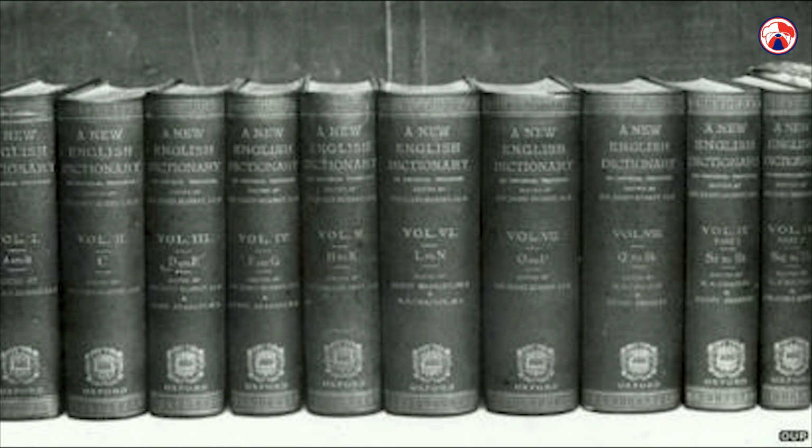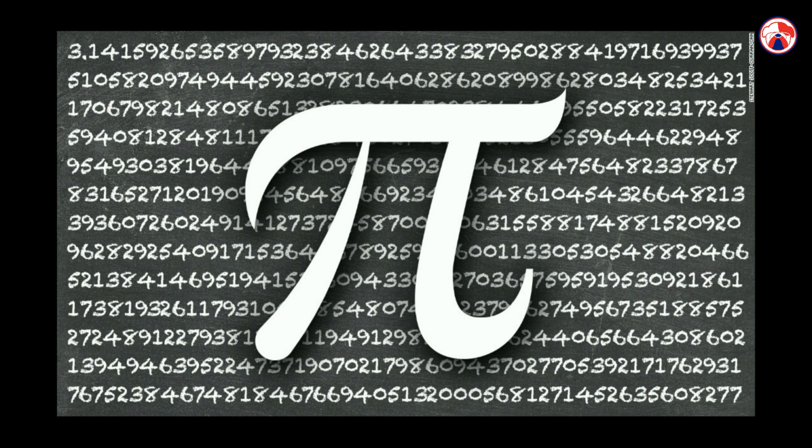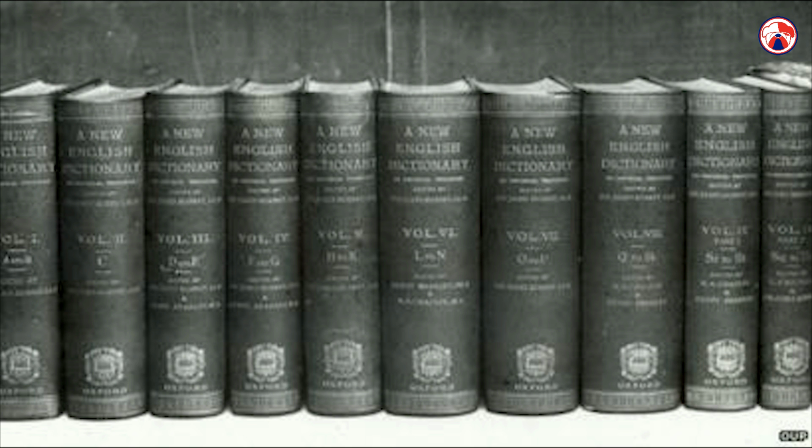You'll have guessed that he was the first person to use the Greek symbol pi to represent what we all call pi today.